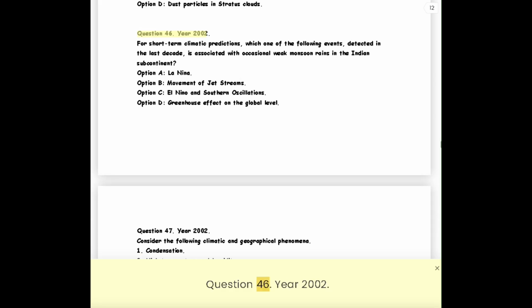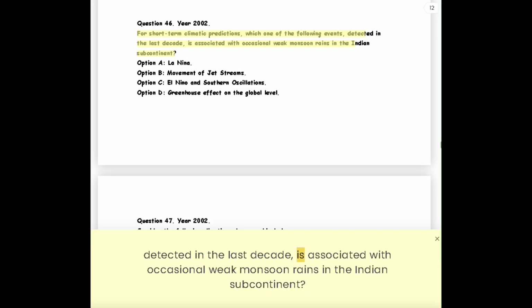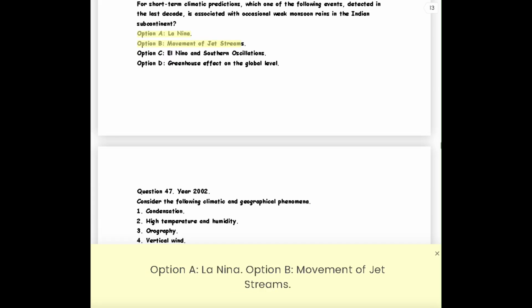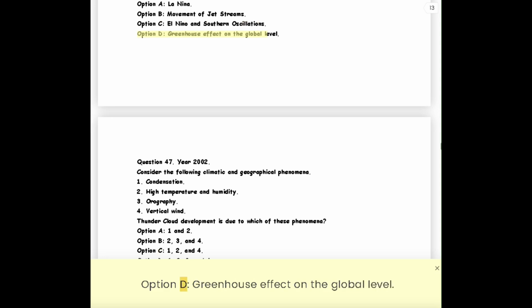Question 46. Year 2002. For short-term climatic predictions, which one of the following events, detected in the last decade, is associated with occasional weak monsoon rains in the Indian subcontinent? Option A, La Niña. Option B, movement of jet streams. Option C, El Niño and southern oscillations. Option D, greenhouse effect on the global level.